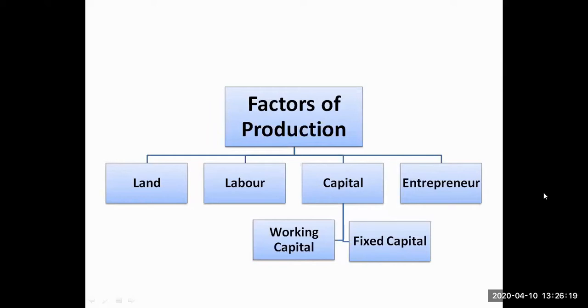The money which is utilized in buying the plant, the machinery, the building, which can be used for years, that is known as fixed capital. So this capital word in class 9 has been used as physical capital. Now, entrepreneur, this word in your book has been written as human capital.